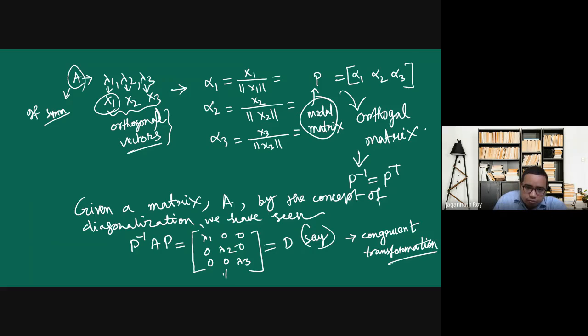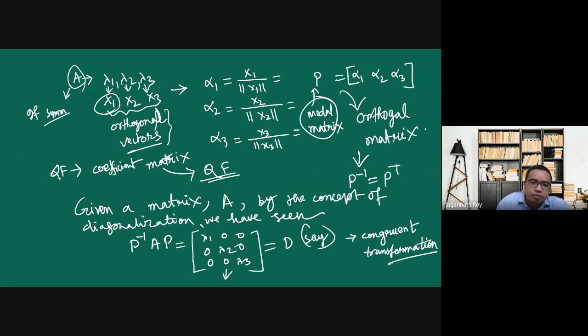And we have seen that for any given quadratic form, we can find the coefficient matrix, and for any given coefficient matrix, we can find the quadratic form.